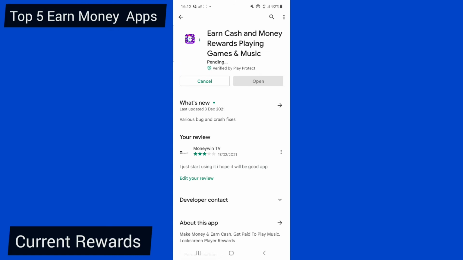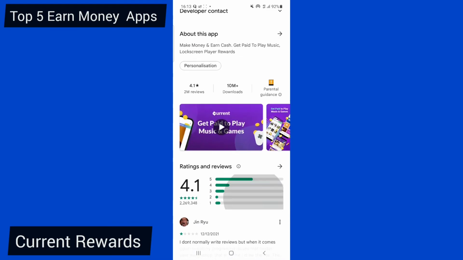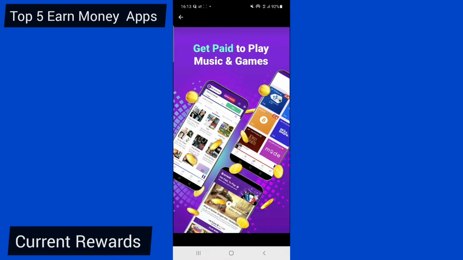This application, Current, allows you to make money for listening to music, playing games, and a lot more. You can watch videos, you can install applications, you can play games, and you can listen to music and get paid from this application, which is called Current. Just search for Current app on your Google Play Store, and once you search for the right application, you will see it pop up, and you can start using the Current app to start making free money.